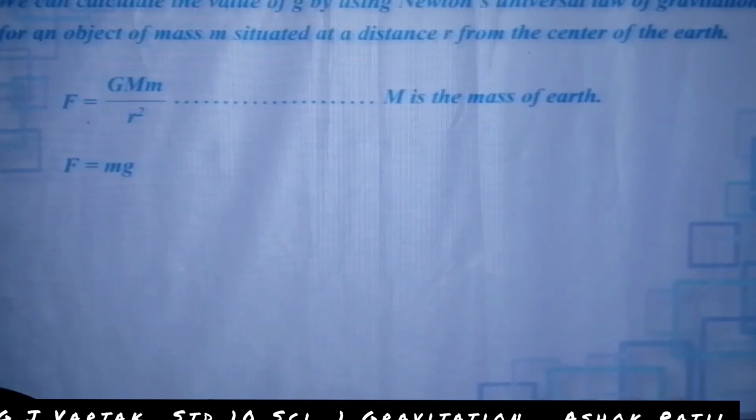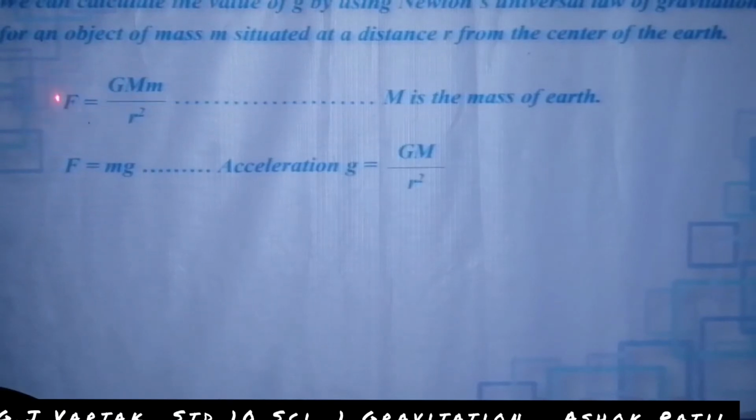F is equal to mg. Write down here, F is equal to mg. The acceleration g is equal to G M upon r square.